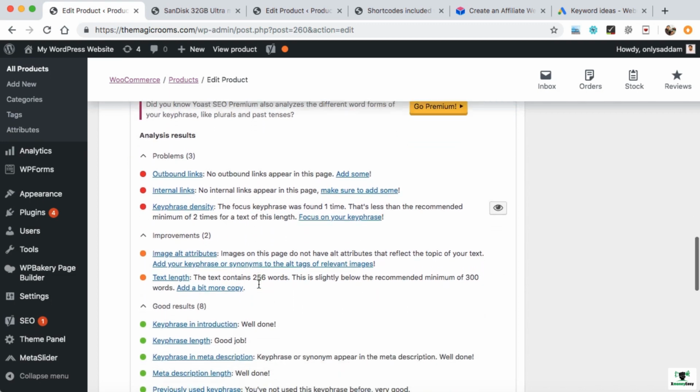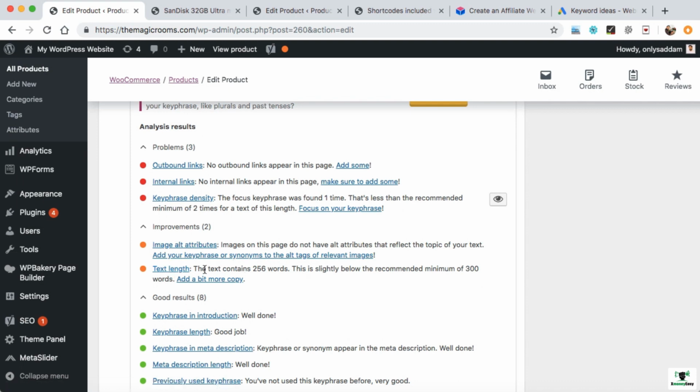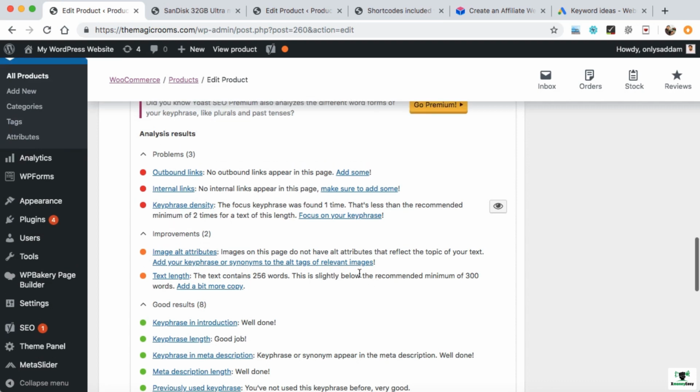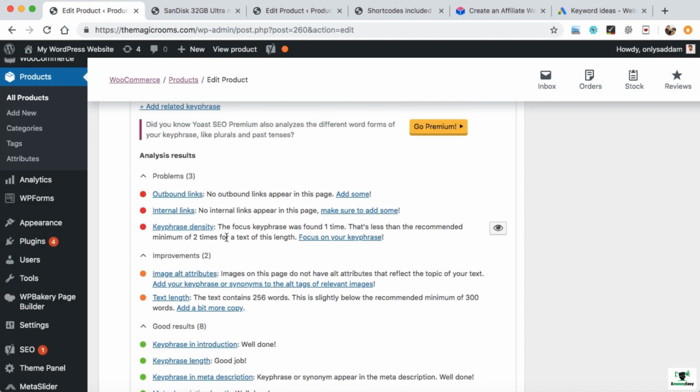So you can fix them one by one, like text length. So the text contains 256 words. This is slightly below the recommended minimum of 300 words. So you should write the product description up to at least 300 words. Then this will be added to this list and it will turn green. In the same way, include some images, and in the alt attribute write the keyword for those images. Then internal links and outbound links. So internal and outbound links are something like that.